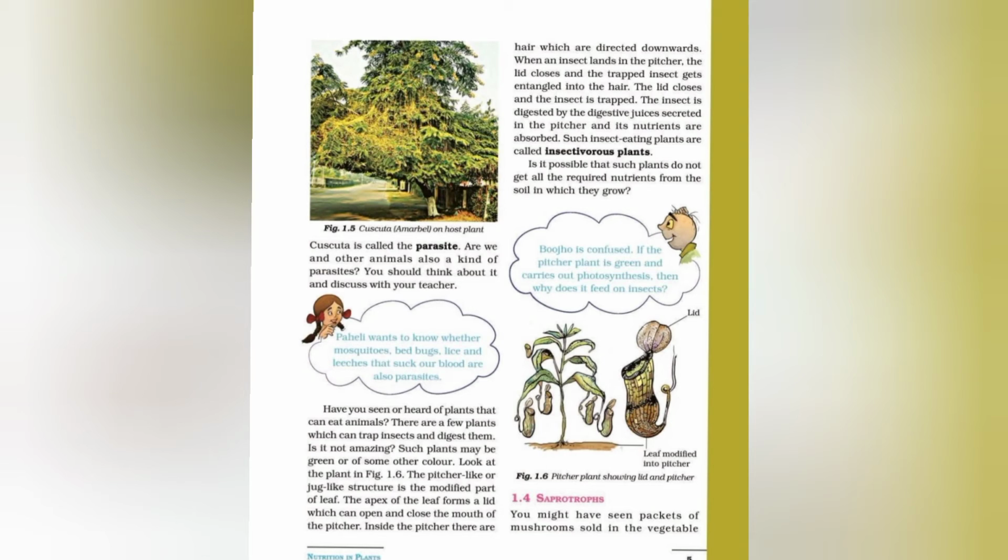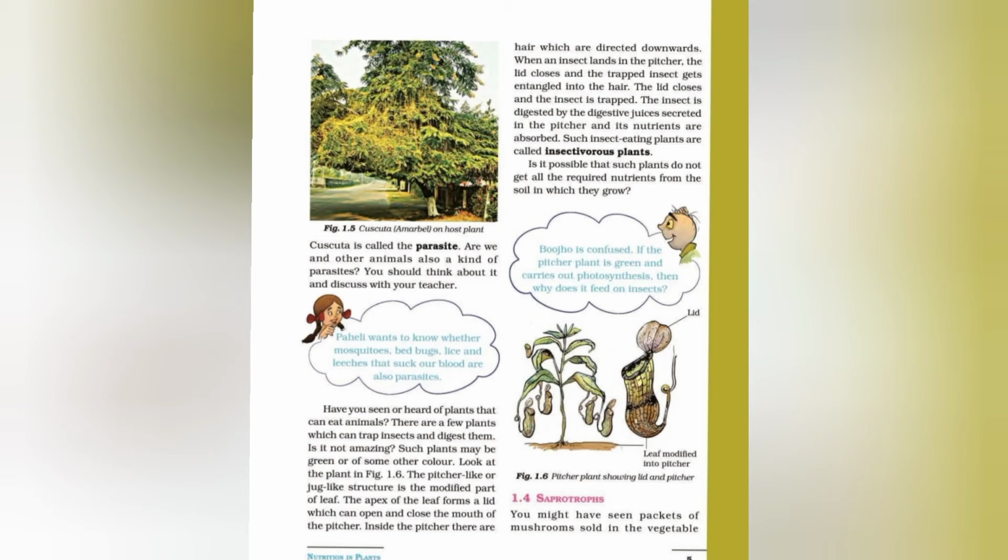Inside the pitcher there are hair which are directed downwards. When an insect lands in the pitcher, the lid closes and the trapped insect gets entangled in the hair. The insect is digested by the digestive juice secreted in the pitcher plant and its nutrients are absorbed. Such insect eating plants are called insectivorous plants.